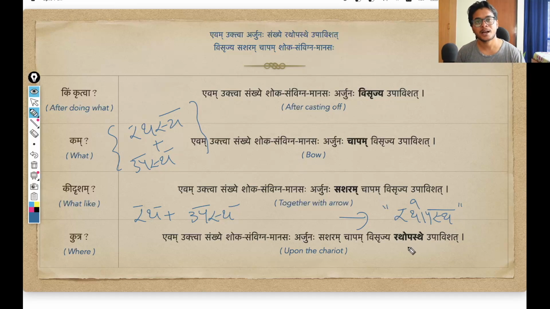And since I want to convey that Arjuna, after casting off his bow and arrow, sat down, upavishat, upon the chariot, in or on, we are of course going to modify this particular pratipadik in its seventh case, saptami vibhakti. So rathopasthe, that he sat down upon the chariot. That is the meaning here.